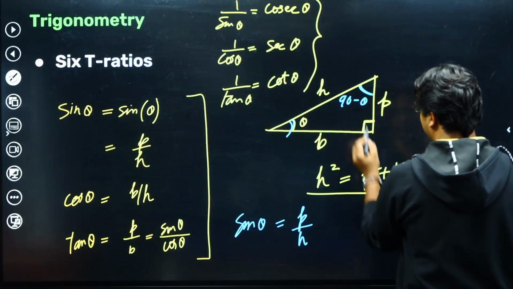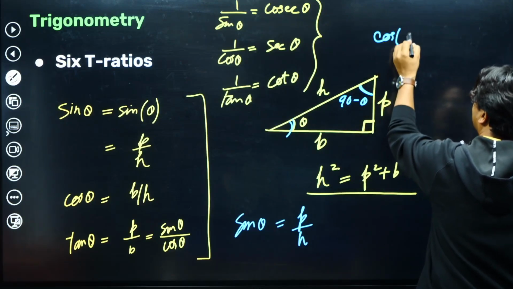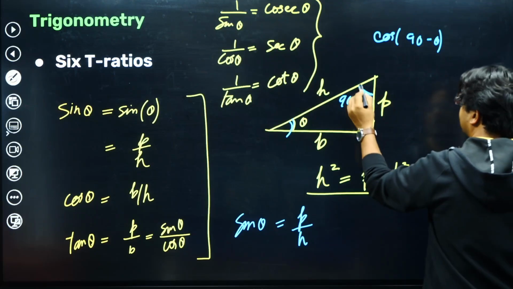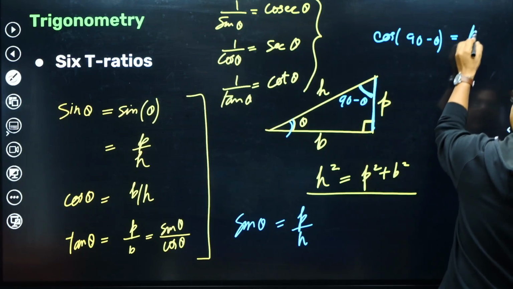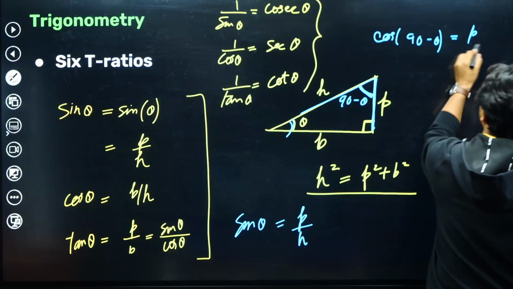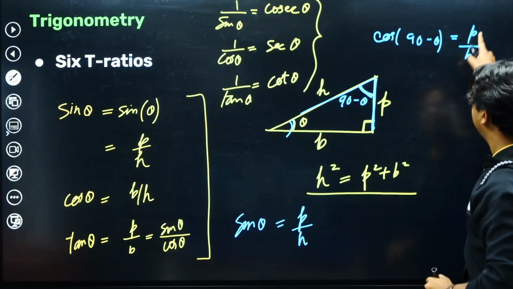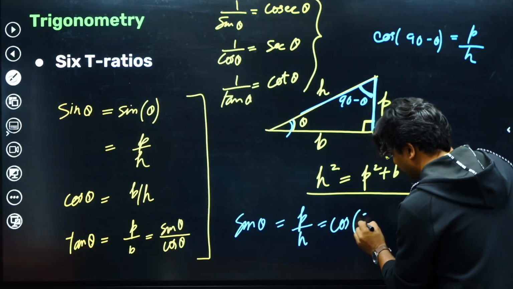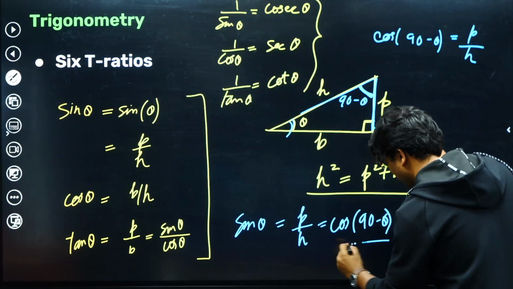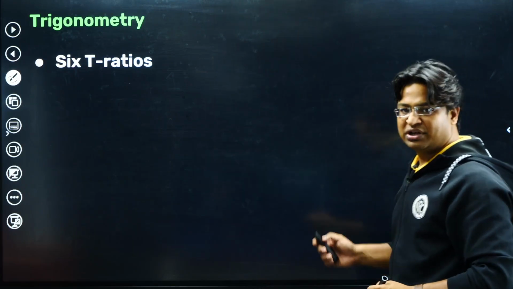Now notice that if I write cos of 90 minus theta, for this angle, this becomes base and this becomes hypotenuse, which means P by H, P by H. So sine theta is equal to cos of 90 minus theta. So there exist some relationships among them, and using this relationship I have written that.